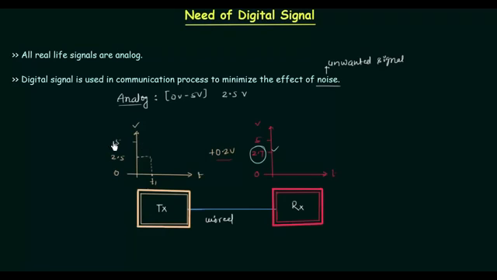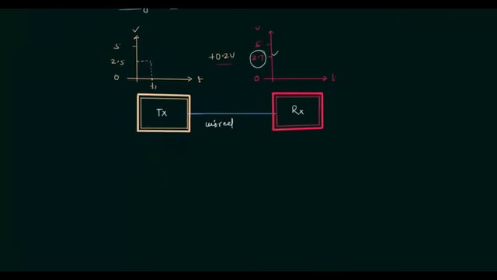in case of analog signal the voltage can take any value within the given limit. It can take any value from 0 volt to 5 volt, and 2.7 is definitely within this limit. So at the receiver's end we will consider the transmitted voltage equal to 2.7, but it is 2.5. So there is effect of noise in case of analog signal. We will consider the same scenario in case of digital signal, and let's see what we have.